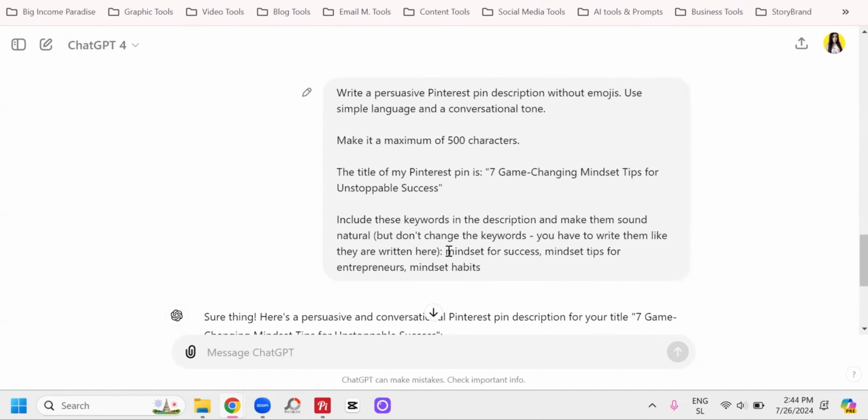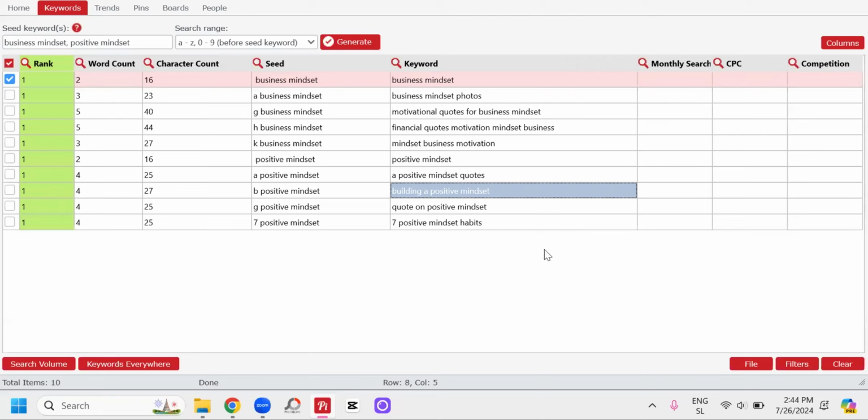specific keywords. Again, you can search them on Pinterest, but what I also want to show you is this tool called Pin Inspector. You can just put in keywords in here. I wouldn't suggest going over 3 keywords. As you see, I used only 2.